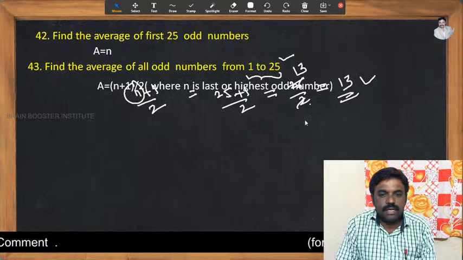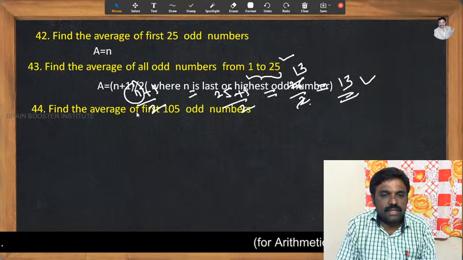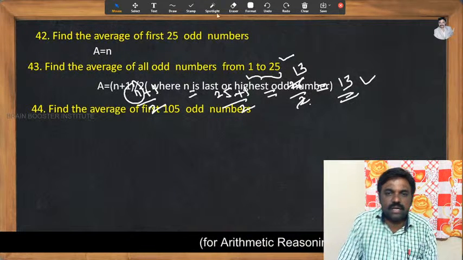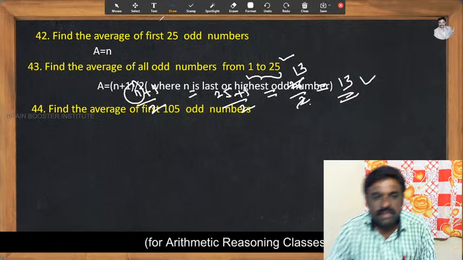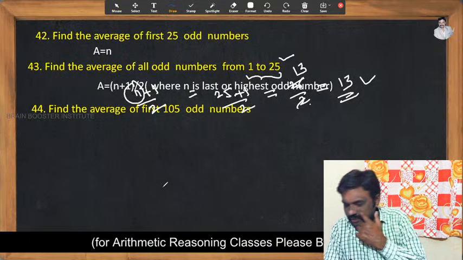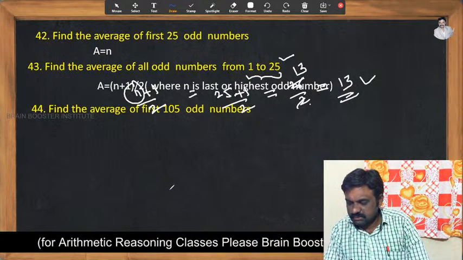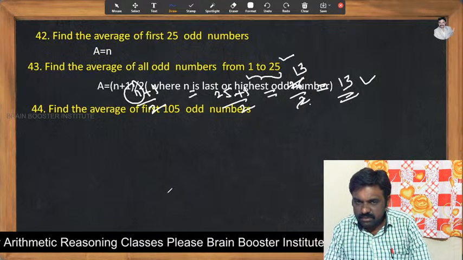I already told you, right? Now find the average of the first 105 odd numbers. Can anybody say the average of the first 105 odd numbers? First 105 odd numbers.